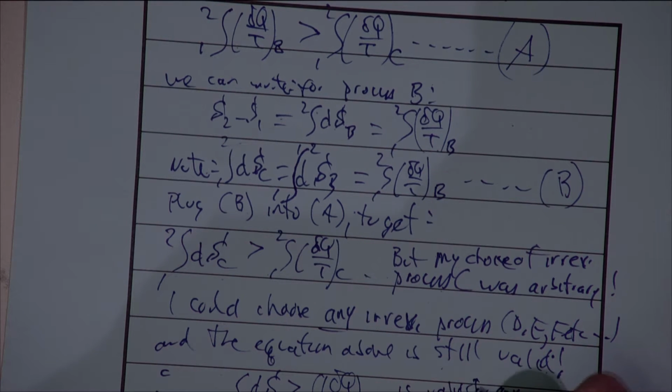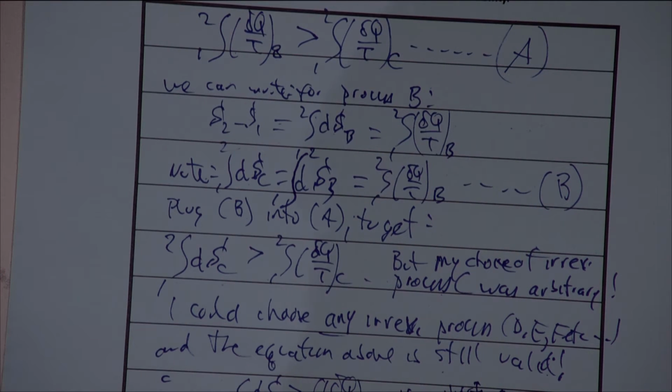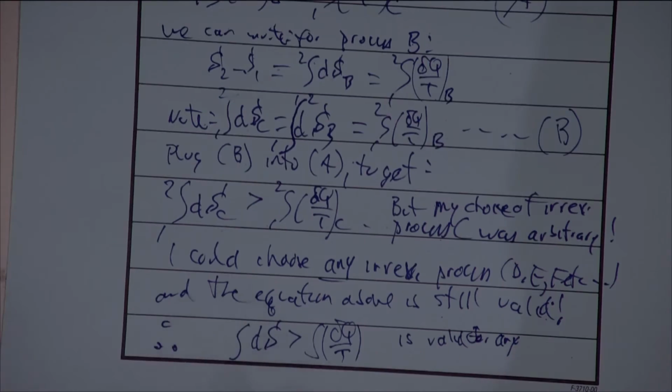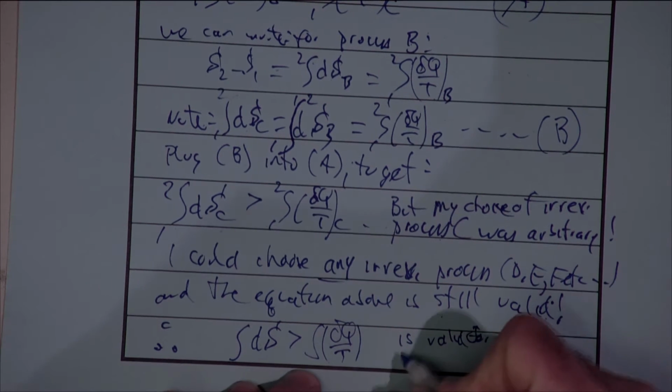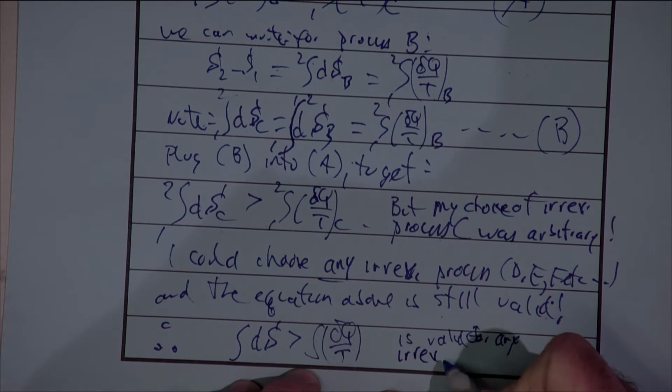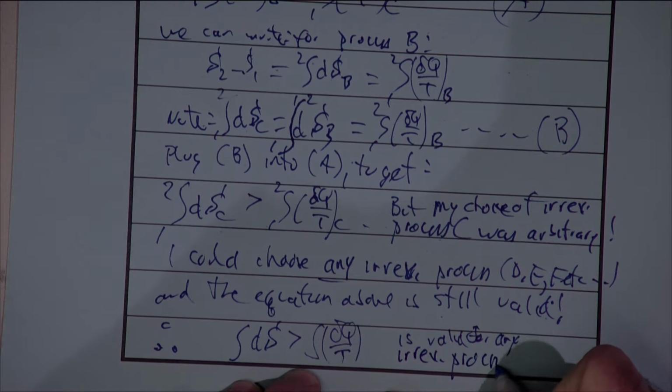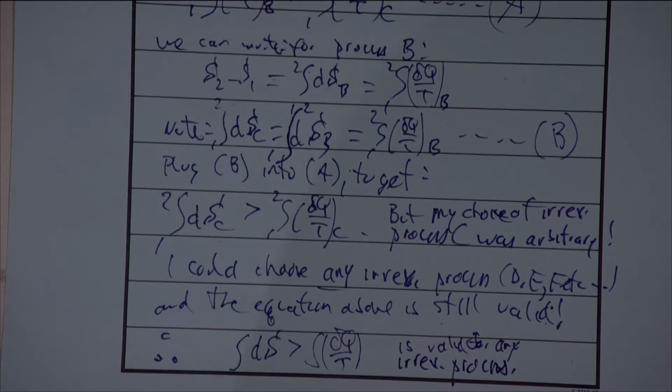And maybe what I should really say is it's really only valid for any irreversible process, right? For an irreversible process, the entropy change has to be greater than the integral of delta Q over T. So it's valid for any irreversible process. Now, with this in mind, maybe I could make some sort of a general statement.